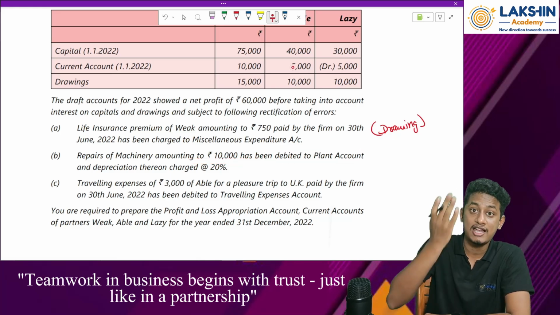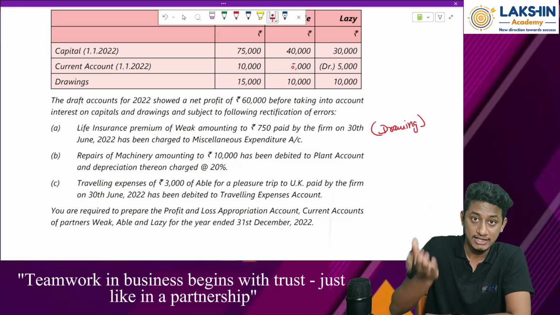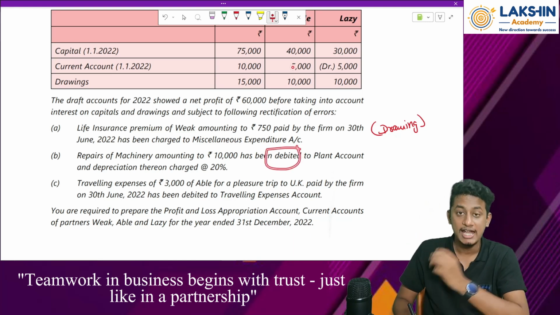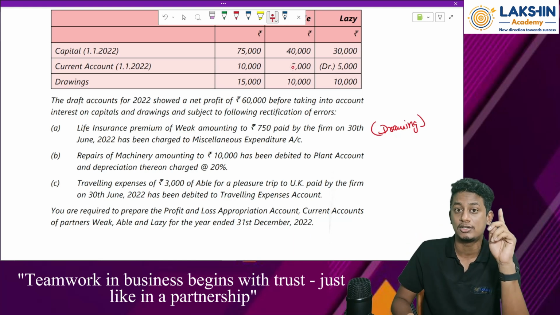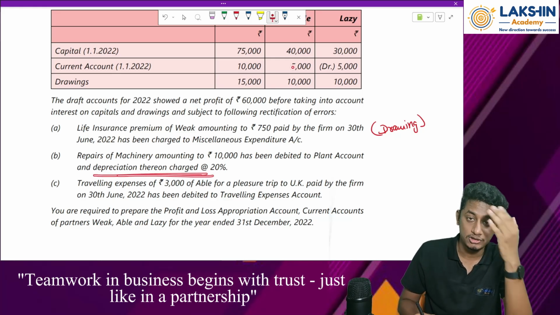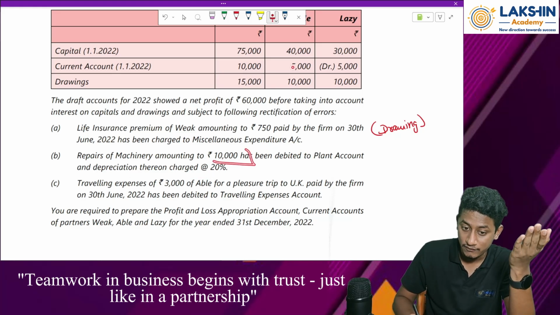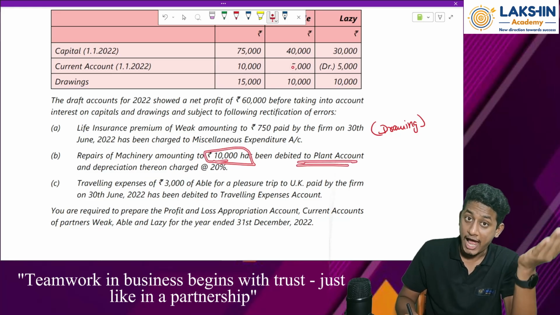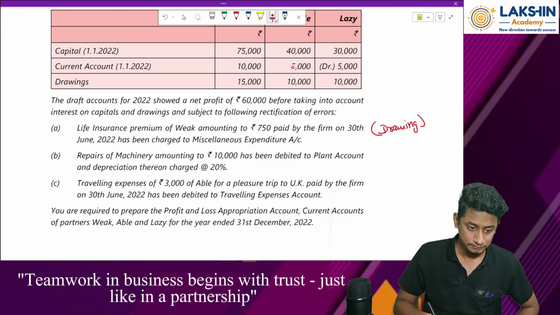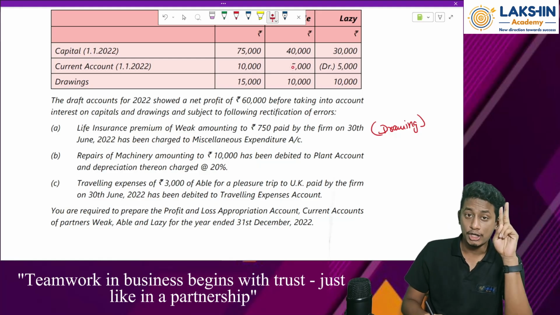They have increased the value of the plant account, right? Whenever I debit any plant account, it will increase the value of the plant account. This has been taught to you people. And on that I have charged depreciation also. I have taken the value of rupees 10,000 as the plant, and I have charged depreciation on it again. Clear? Okay. So two different adjustments are to be done.